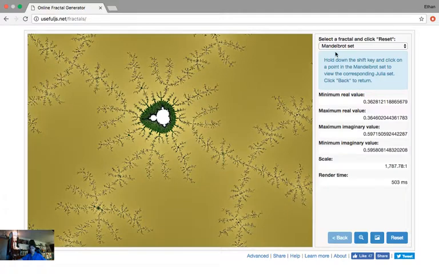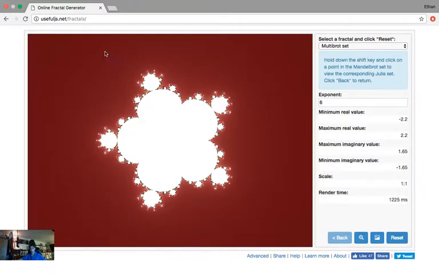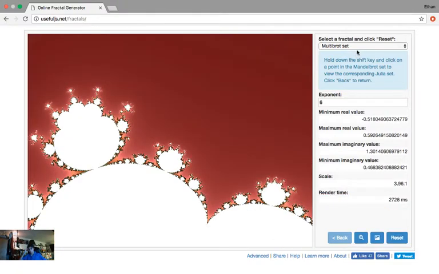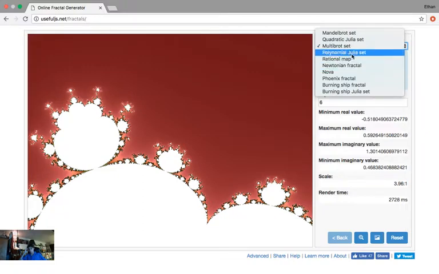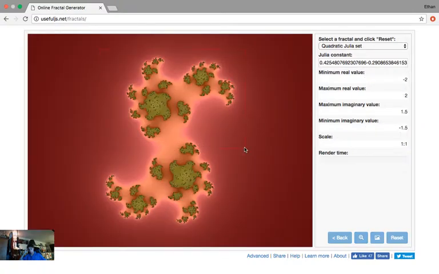And let's see, maybe let's get another one. So this is a multibrot set. Julia sets are probably my favorites. This quadratic Julia set. Julia sets are pretty cool. Look at this.